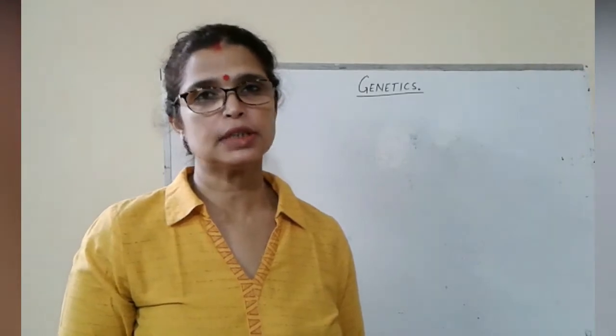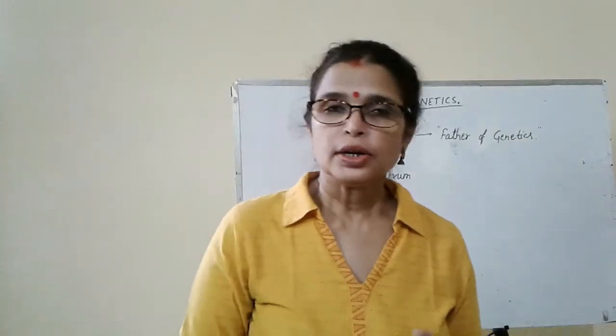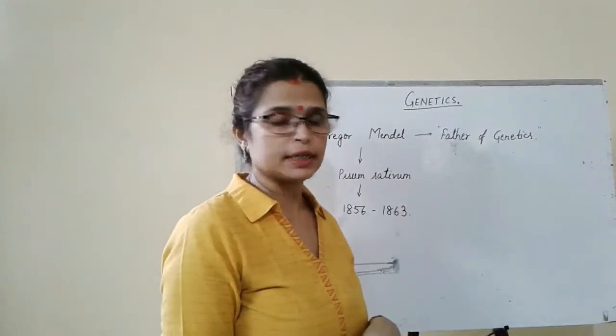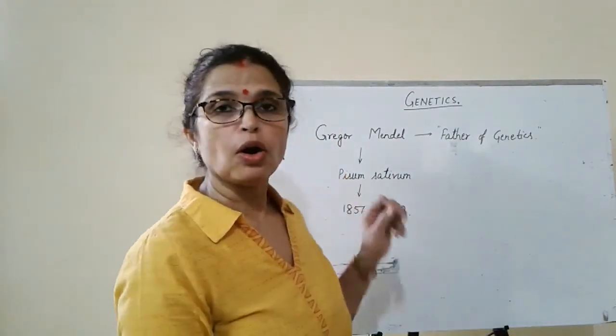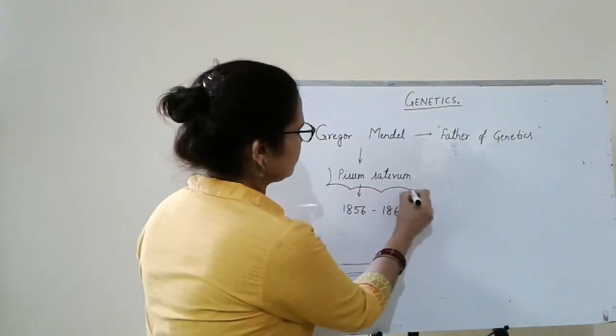In this video we are going to start a new topic, genetics and evolution, and the first chapter is principles of inheritance and variation. Gregor Mendel is known as the father of genetics. He experimented on garden pea, whose botanical name is Pisum sativum.